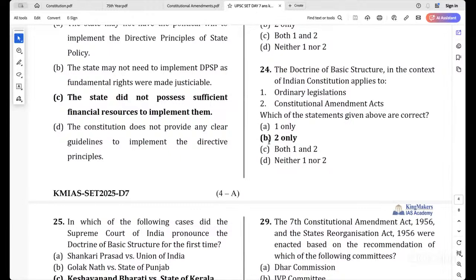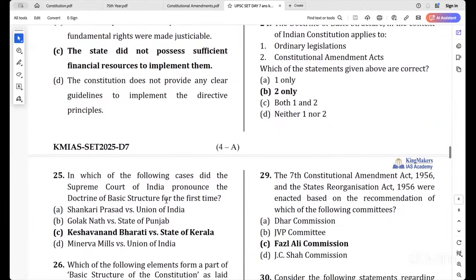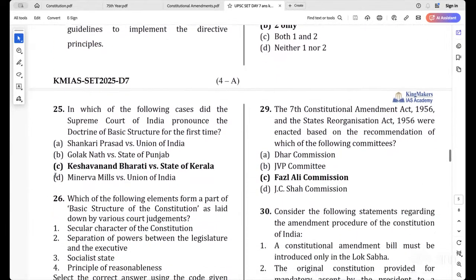When the Constitution is being amended and goes for judicial review, there the Supreme Court will say that it is violating the basic structure of the Constitution. Whereas in ordinary legislation, has it ever gone there? No, right? The constitutional validity is checked in which one? Constitutional amendments. Okay, clear?